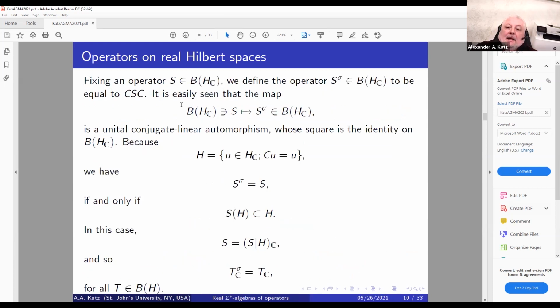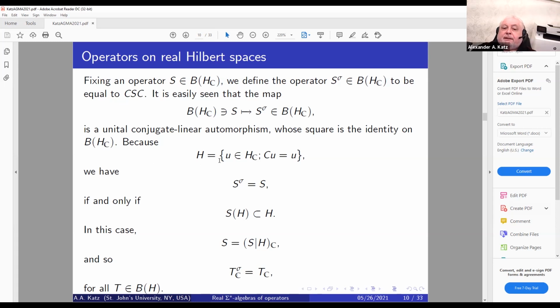Right? If we fix an operator S on a complex Hilbert space, we can define an operator S super sigma to be equal to that triple product. We multiply S from the left and from the right by the conjugation. It is easily seen that this correspondence from S to S super sigma is a unital conjugate linear automorphism whose square is the identity of B of H sub C.